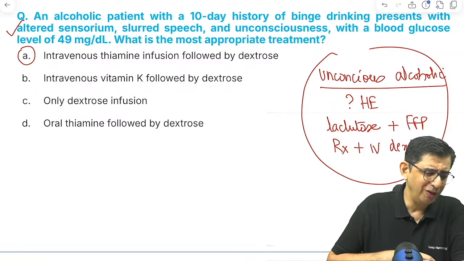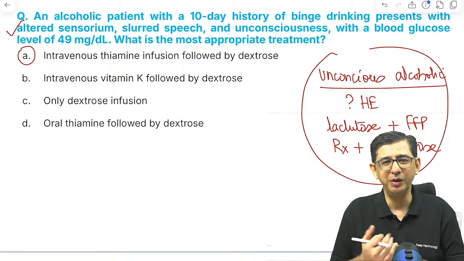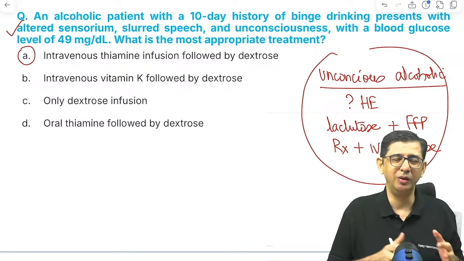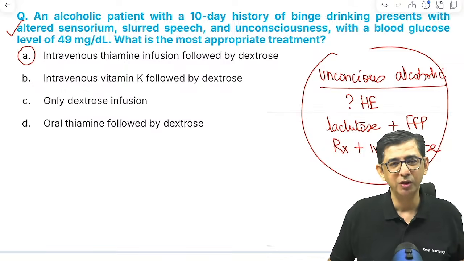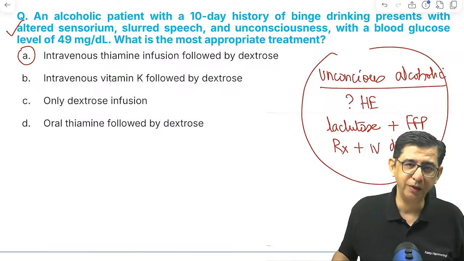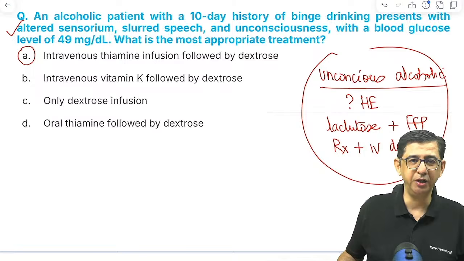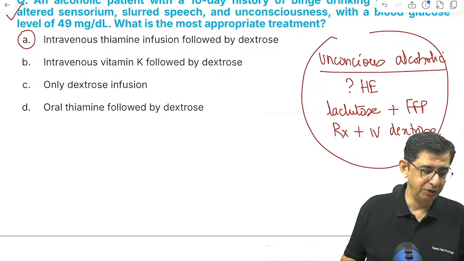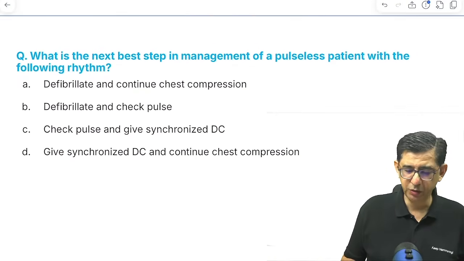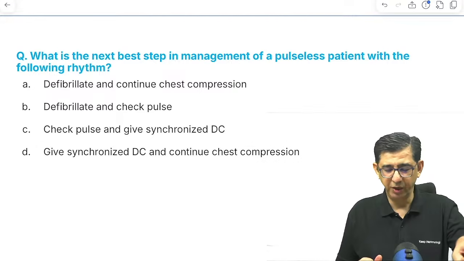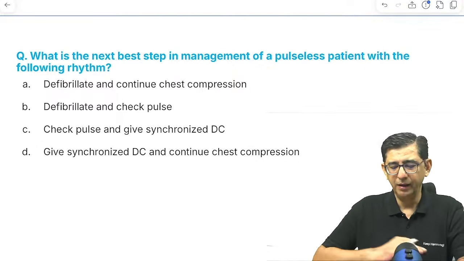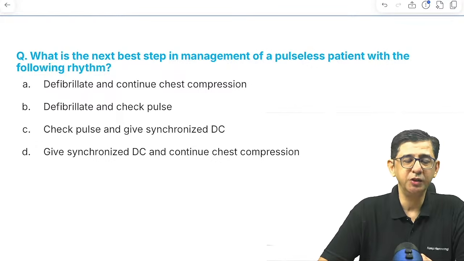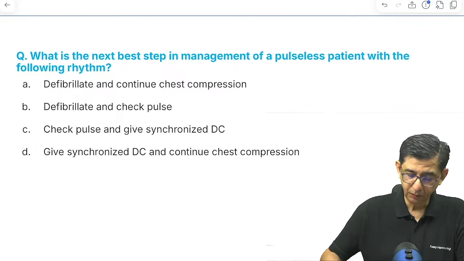So LOLA will not be very great for management because I want to take care of the lactulose component, the bleeding component and falling blood sugar. So yeah, I mean your point is right, but that would not be a priority intervention that I'll be doing. The answer to this question is option number A, and we move to the next one. What is the next best step in the management of a pulseless patient with the following rhythm?